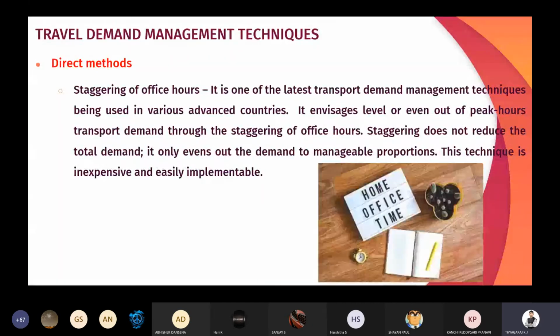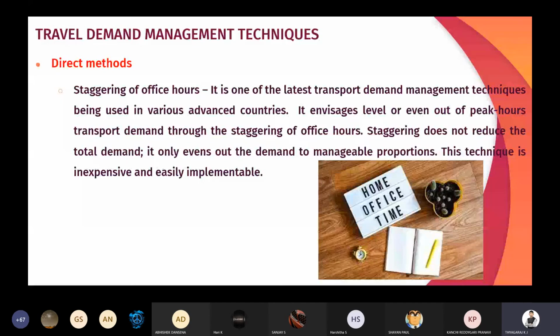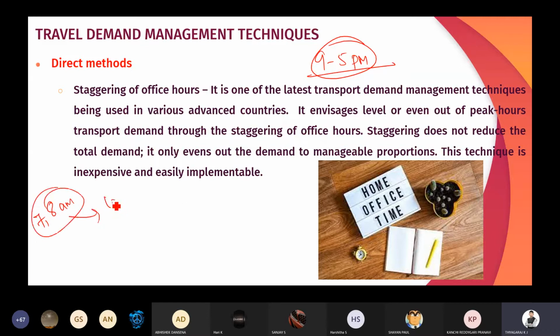Next one is staggering of working hours. So as we all know that usually the working hours will start from 9 to 5 p.m. So during this 9 to 5 p.m., early morning 7 or 8 a.m., the traffic congestion is going to start. Okay, traffic congestion is going to start.